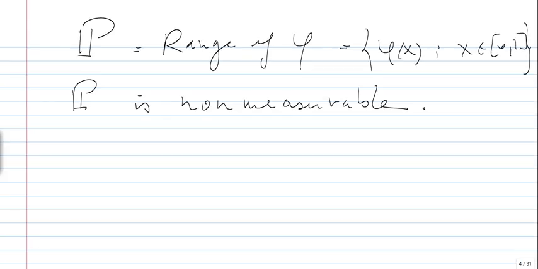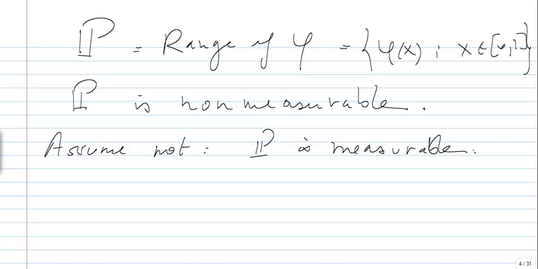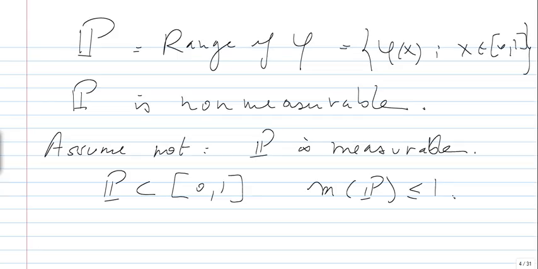So first of all, what are the properties of P? Let us assume not. In other words, assume P is measurable. Then in this case, since P is a subset of [0, 1], the measure of P will be less than or equal to 1.